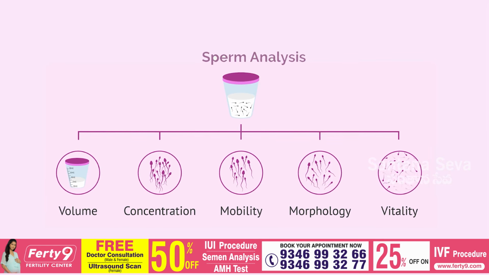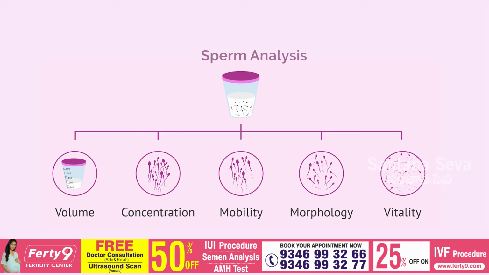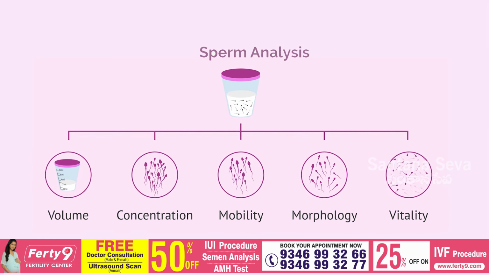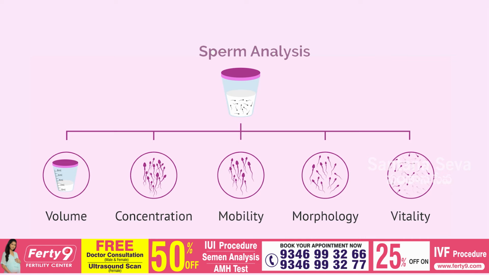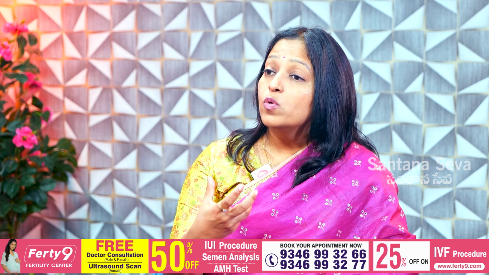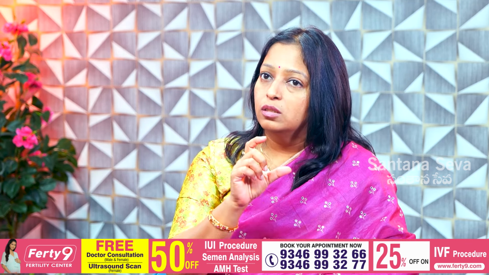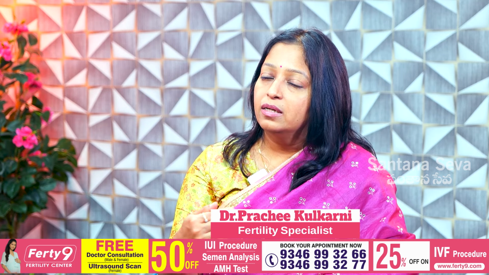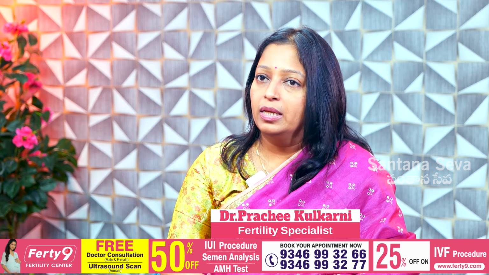What is the motility of the sperm, that is how fast they are moving. There are grades of motility, 4 grades are there. So we need the grade which is the fast moving sperms. What is the percentage of fast moving sperms? Then we look at the morphology, means how is the structure of the sperm, how is the head of the sperm, body and tail, or if all the three are normal. So that is the structure of the sperm. All these are different parameters that are checked at semen analysis.